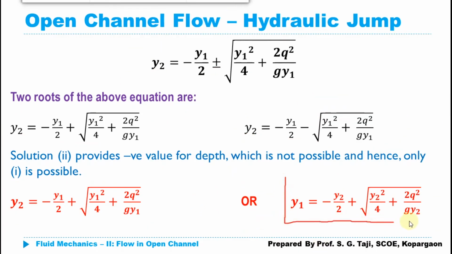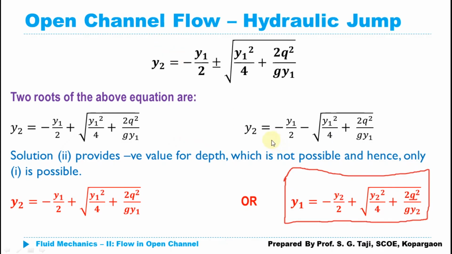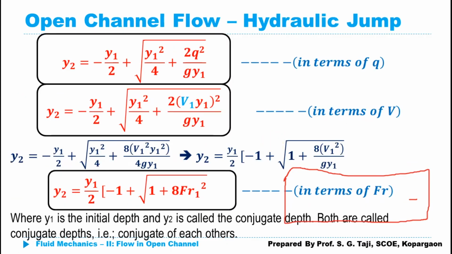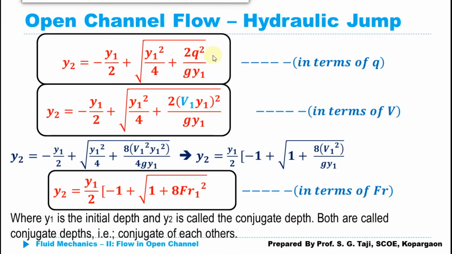Now we can write this equation of the hydraulic jump. This is our equation in the form of q, the small q, that is the discharge per unit width. If I want to write this equation in terms of velocity, I simply put the value of small q here. We know that small q can be replaced as q is equal to v1 multiplied by y1.